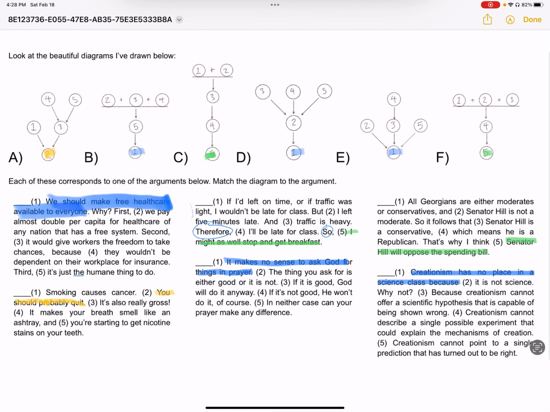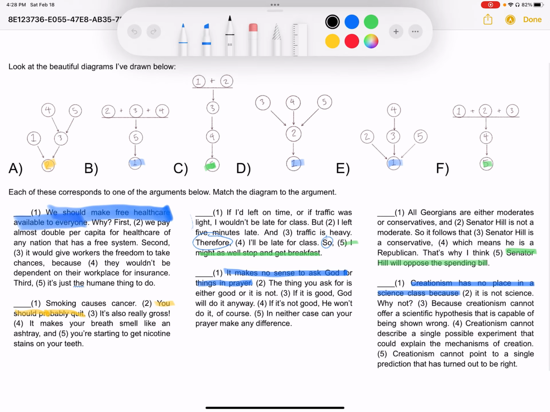So now we've got to choose between a few options: B, C, D, E, and F. A, we've already got. We know that the answer here has got to be A because it's the only one with the second proposition being the conclusion. But how are we going to make this choice between all of these other ones? Well,